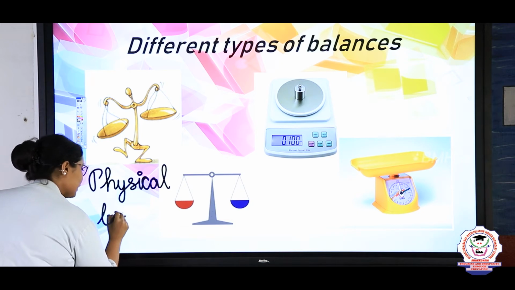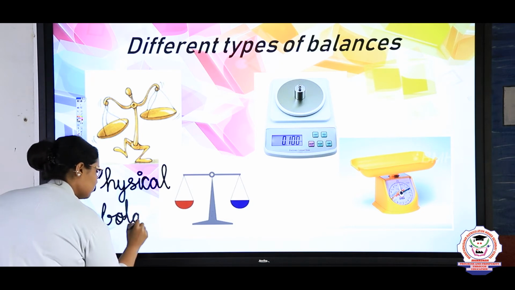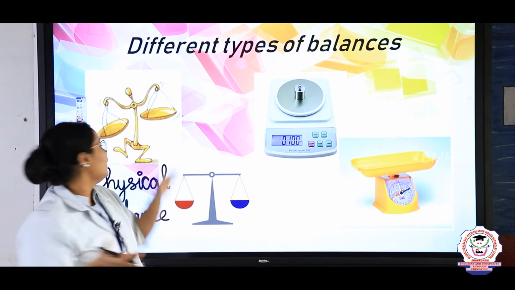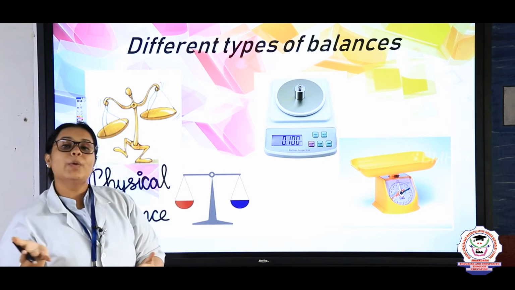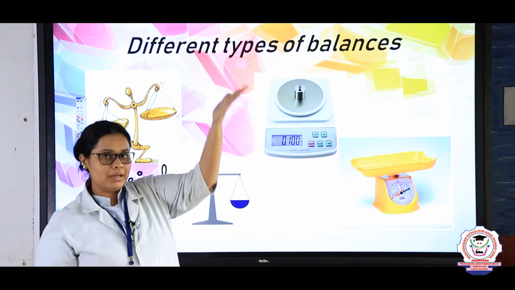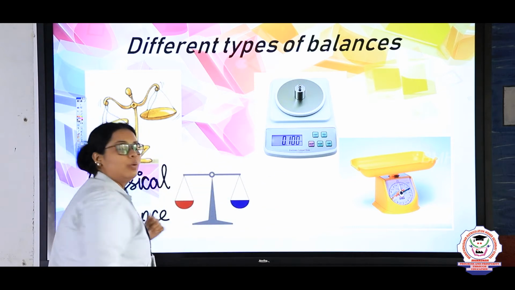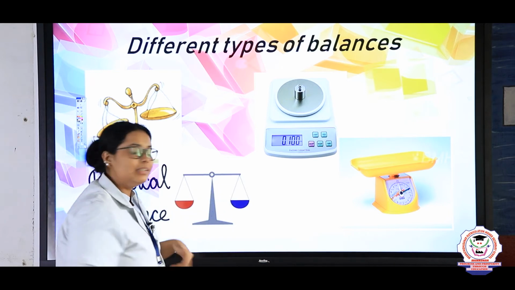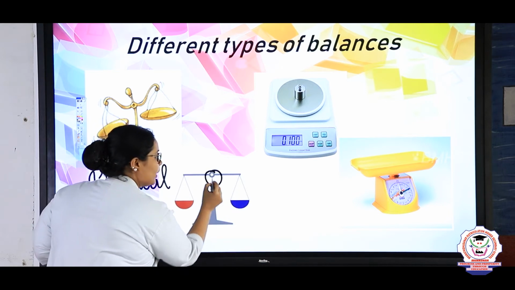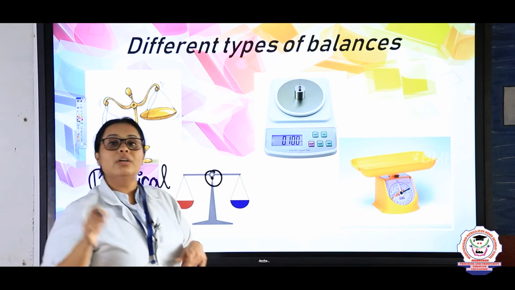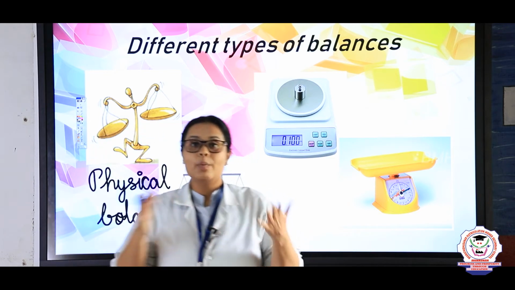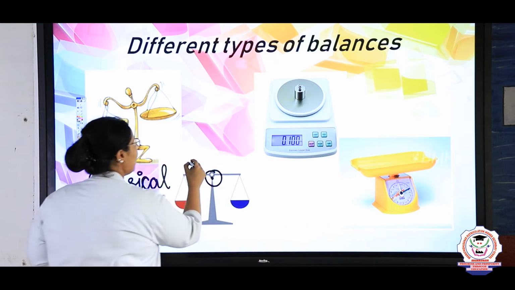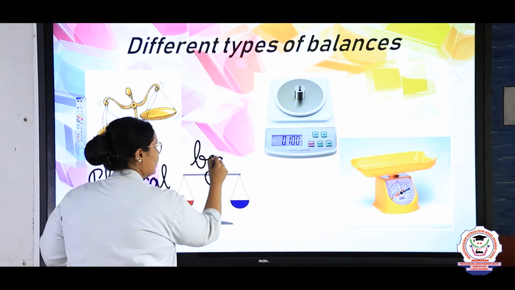Because physically you can see here that you are weighing something, right? If the weight is high, the thing will go down, and if the weight is less, the other side will come up, right? In the same way, this is known as the beam balance. You can ask me, ma'am, why is this a beam balance? Because at one point itself, it depends on the center of gravity. Where the weight will be high, that side it will move. So this is known as a beam balance.